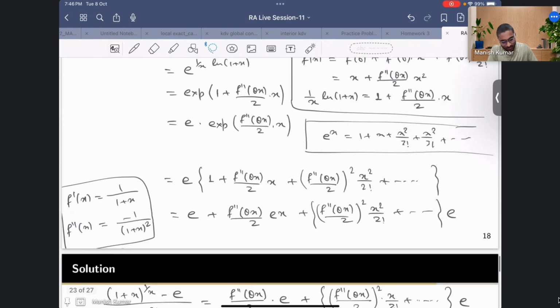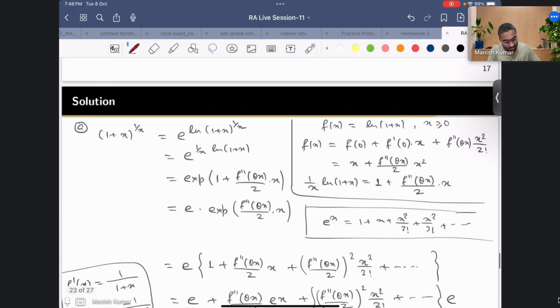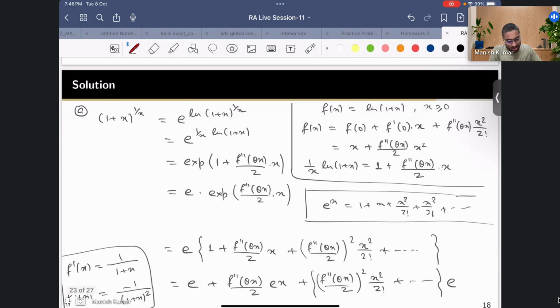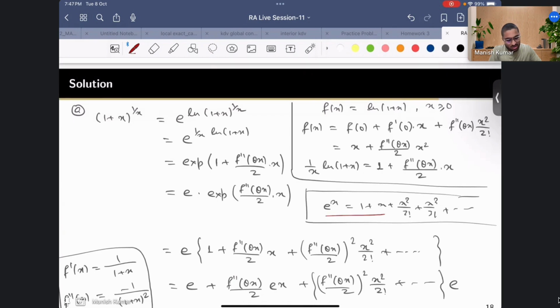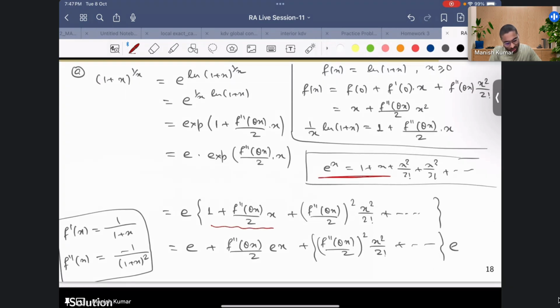Again, as I was mentioning, here I have tried to write this as a whole series, but you know that this exponential can also be written just till this one, because the only useful term you can see is this only. From here onwards everything is going to 0, so you can expand this exponential just till this one, and then this term will be some double derivative at some zeta times x square by 2. That is enough, you don't need this also.